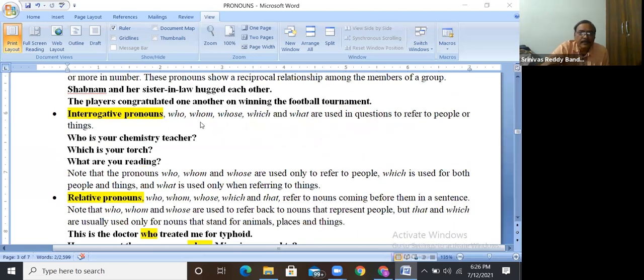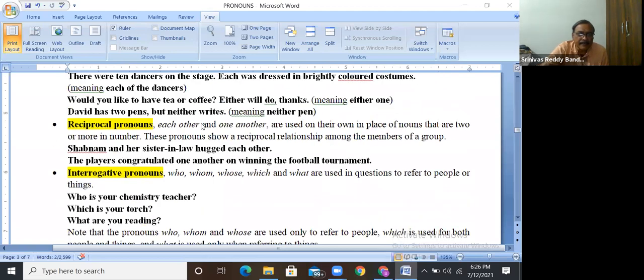Next one is reciprocal pronouns. When there are only 2 persons, we can say each other, fighting each other. When it is between more than 2, we can use one another. The students are fighting one another. Ramu and Somu are fighting each other. Generally, each other is between 2, one another is among many. But each other can also be used among many sometimes.